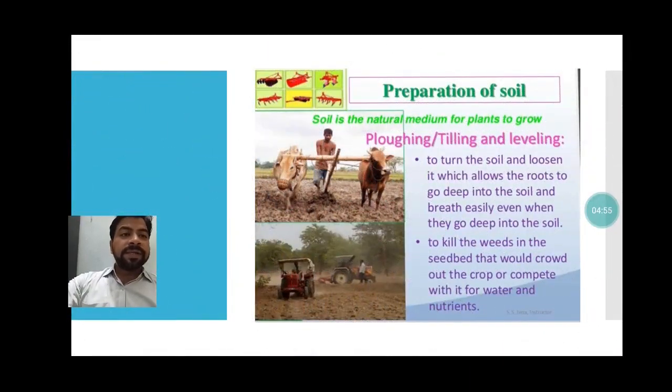You can see here, students, preparation of soil: soil is the natural medium for plants to grow. So plowing, tilling and leveling of soil is very important. Before growing the crops, before sowing the seed, you will have to plow the field so that the soil gets loose. You cannot sow the seed in hard or rough soil. So you will have to till, level or plow your field. There are traditional methods as well as modern methods. Nowadays people are using modern methods, using tractors to plow the field.